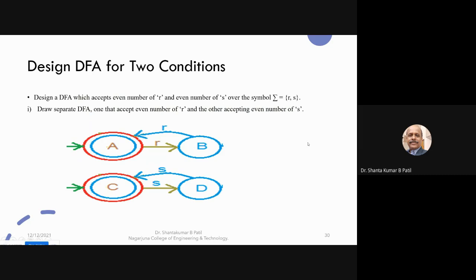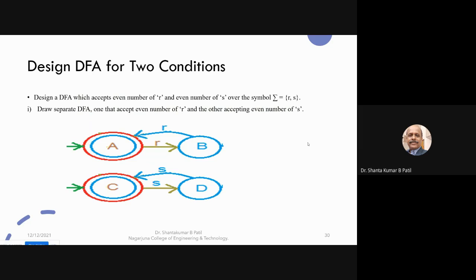We have seen the design of a DFA for the single condition. Now onwards, we'll see if more than one condition comes, how to design the DFAs. For example, design a DFA which accepts an even number of R. This is the one condition, and the second condition is an even number of S over the alphabet Sigma equal to R comma S.